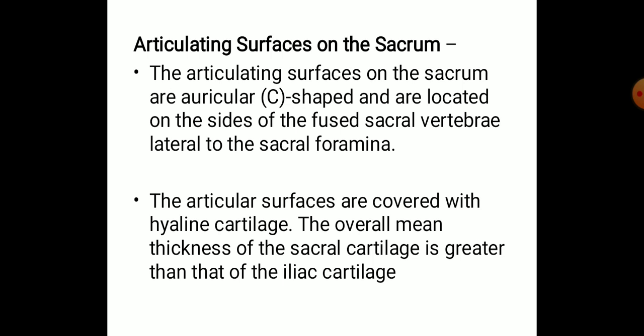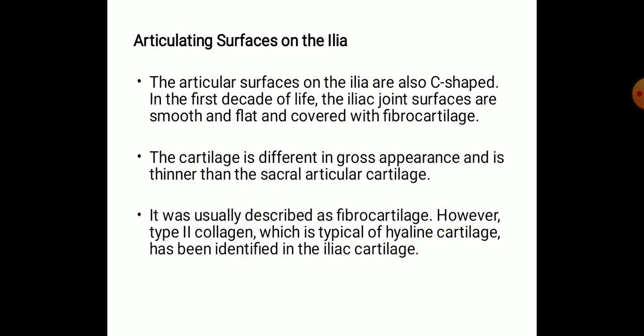As in all other joints, this sacroiliac joint also has two articulating surfaces. The first one is the sacrum. The sacrum has a cartilaginous coverage, and the property of this cartilaginous cover is that it is thicker than the cartilaginous coverage found on the iliac bone. Next is the articulating surface of the ilium. What are the properties of the iliac articulating surface? The articulating surface on the ilium is also C-shaped.